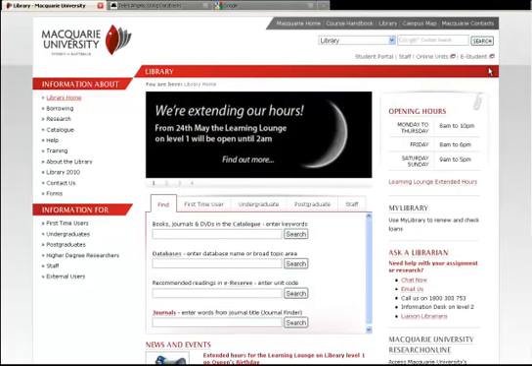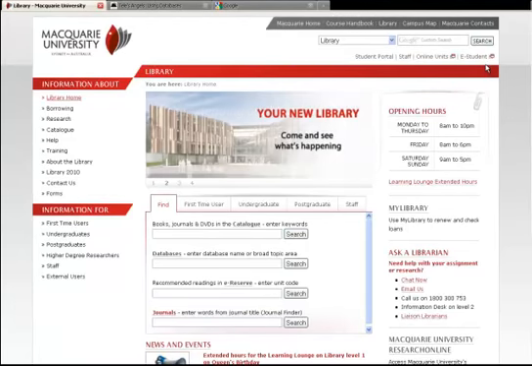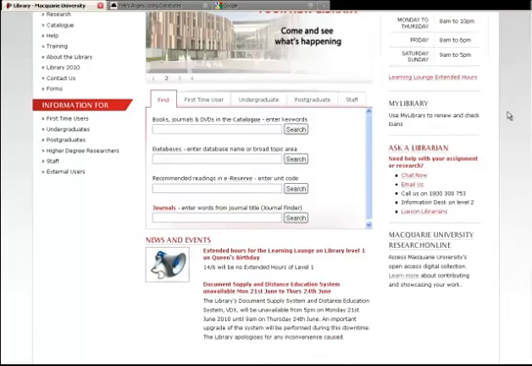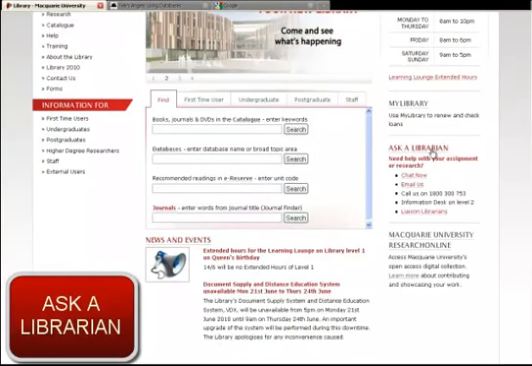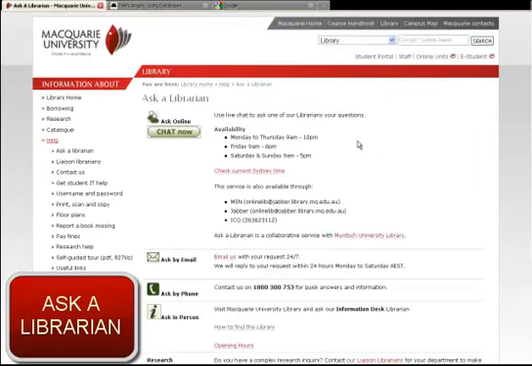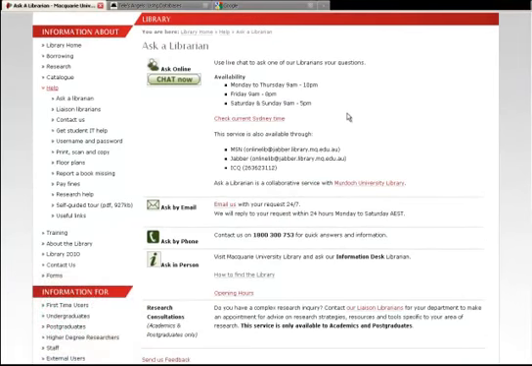Okay, so we've just received our first assignment, and it's panic stations first up, right? Well, don't be alarmed. There's plenty of resources on the library website itself to help you out. One of the major ones that people tend to use is the Ask a Librarian, just over here. So if we click on that one, you can ask a librarian in various ways. You can ask via email, by phone, or in person.